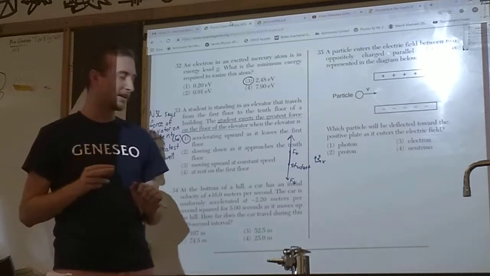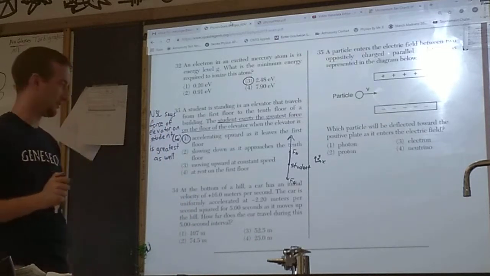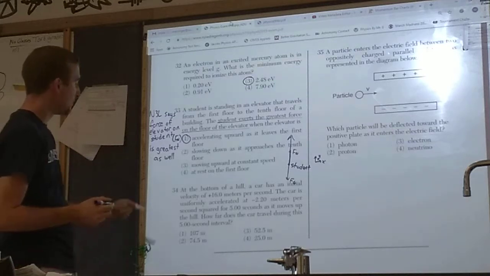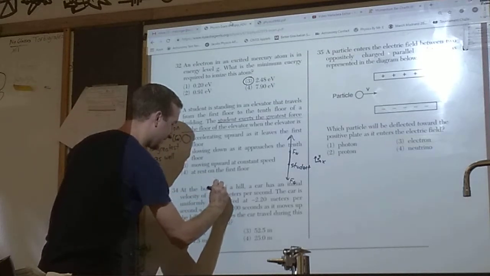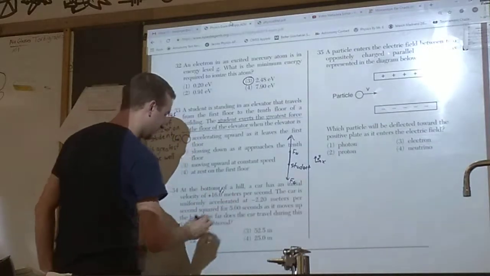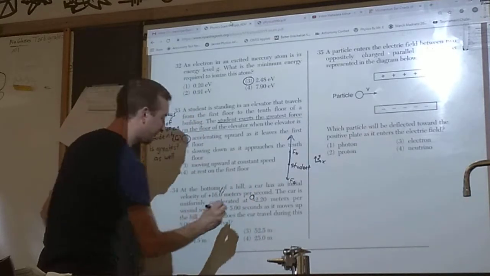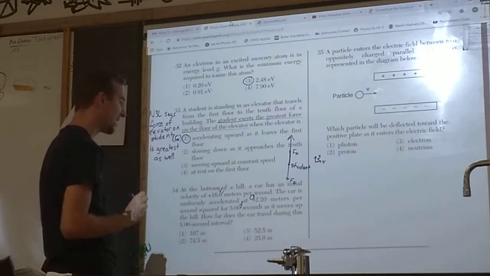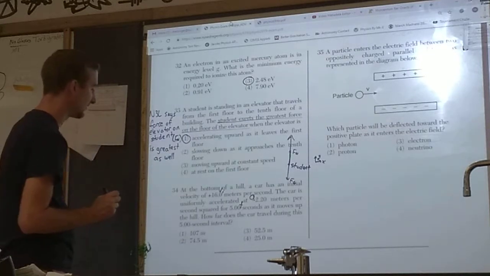34 is a little bit of a break, and 35 is not bad either. 34 is a straight up kinematics question, okay, fairly plug and chug. Bottom of a hill, car has an initial velocity of 16 meters per second, that is VI. The car is uniformly accelerated at negative 2.2 meters per second squared. Accelerated means that's the acceleration for 5 seconds, that's T, as it moves up the hill. How far does the car travel during this 5-second interval?